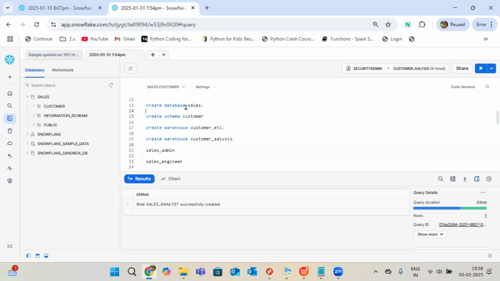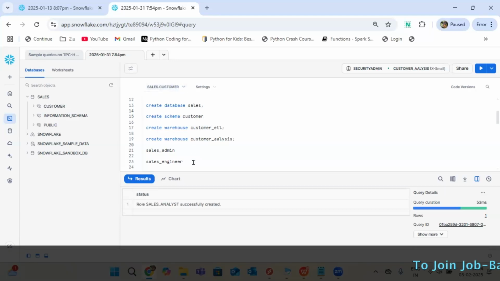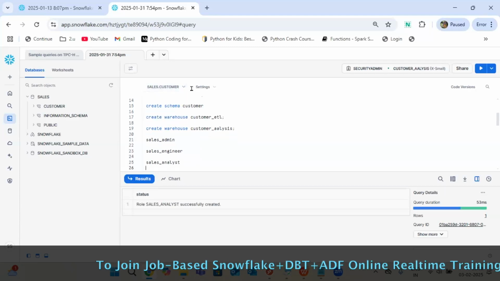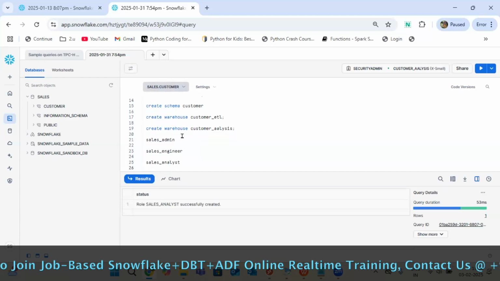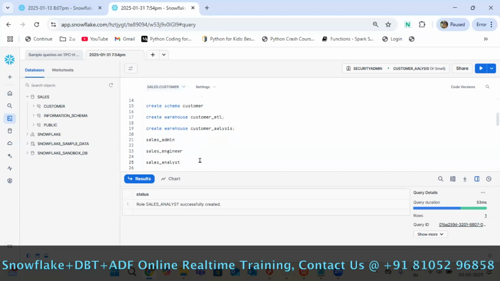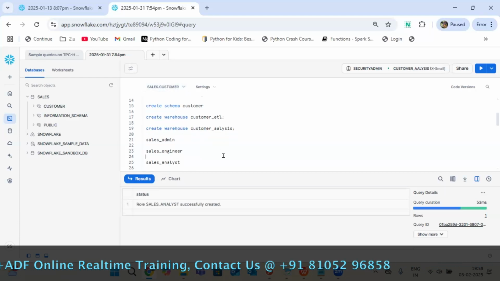If we want to use the same schema name for multiple DBs, can we create them at a time? You can point to this database.schema and create whatever tables you want, but at a time means one by one DDL execution you have to do. If you point the database and schema here, you no need to repeat it in your queries. But if you don't point, you have to mention it here.